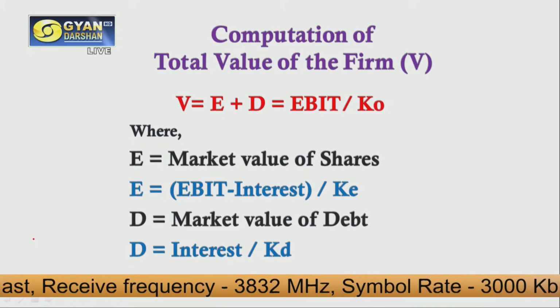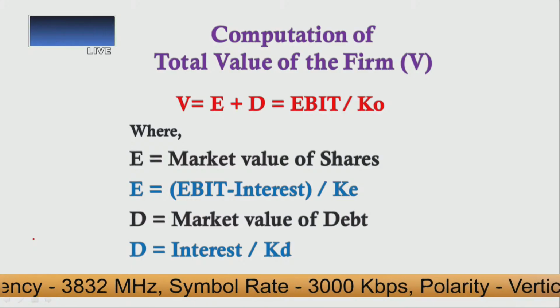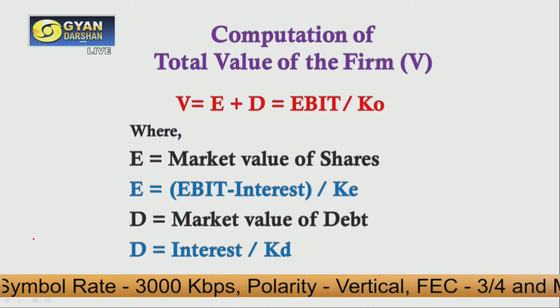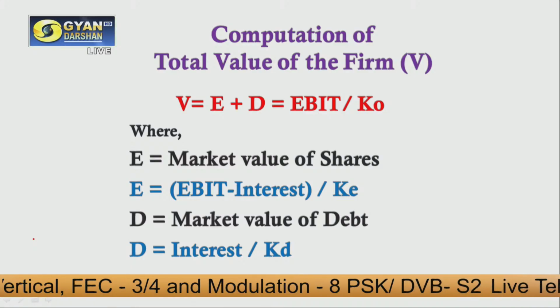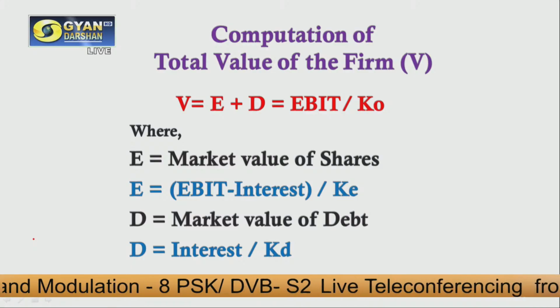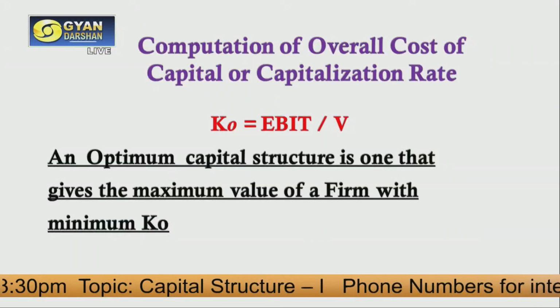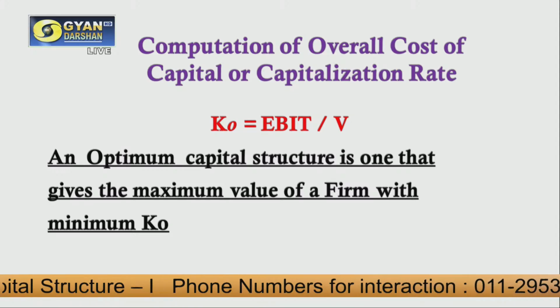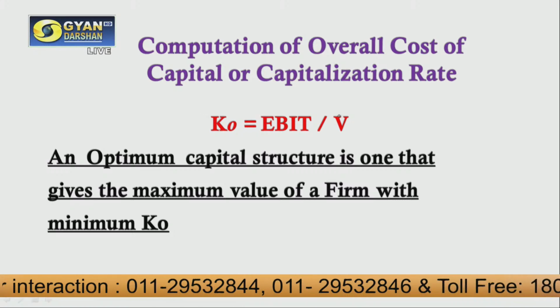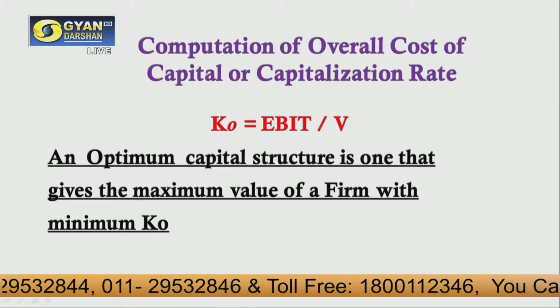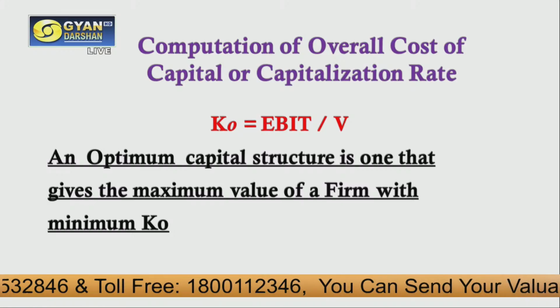using EBIT minus interest, that means earning before interest and tax, minus interest, because interest is something we have to pay to the external party. This has to be divided by cost of equity. By this, we can calculate the value of equity, and debt can be calculated by dividing interest by cost of debt. Okay. So using these formulas, we can calculate the value of debt. And by just adjusting the formula, we can also calculate overall cost of capital. So overall cost of capital, that is KO, can be calculated by dividing EBIT by V, that is value of the firm.